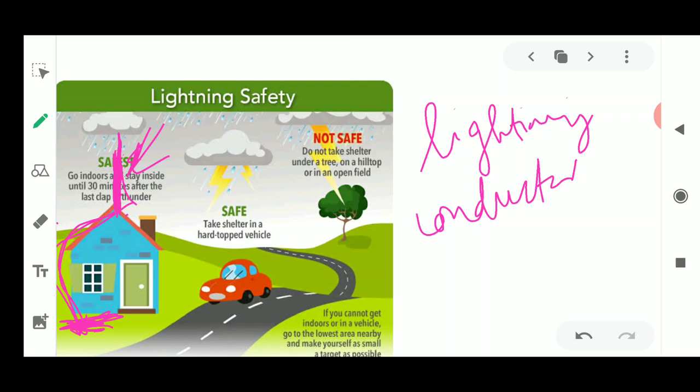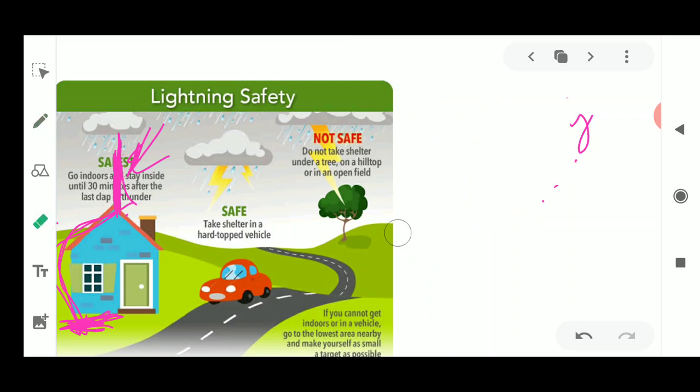So this lightning conductor is very important to be placed in your home, just above the house, and you could have also seen it on towers, which have a small rod placed on the top of the tower or any tall building, so that if the lightning is going to come, it is going to hit that small iron rod, because of which the building remains safe, and this conducts electricity into the ground and neutralizes it.